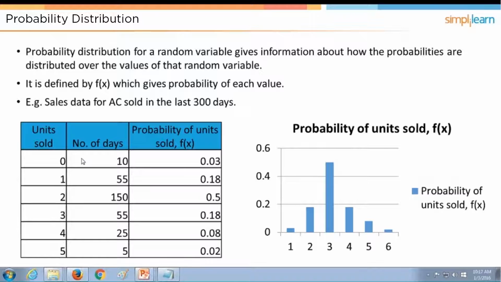The same example they had given for another business case. So sales data for AC sold in the last 300 days. In the last 300 days, how many ACs are getting sold? Only 10 days, I found there is no sale. In 55 days, I found only 1 unit sold. In 150 days, I found 2 units sold. So this is actually the frequency which is mentioned.